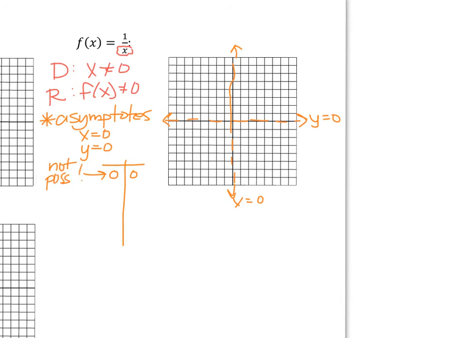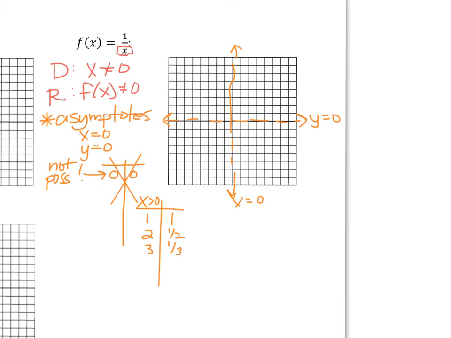So I'm going to start with positive values only for x. I'm going to kind of divvy up my table a little bit. I'm going to pick values for x that are greater than 0, like 1. If I do 1 divided by 1, that's easy enough. But if I plug in 2, 1 divided by 2 is 1/2. If I plug in 3, it gets even smaller to 1/3.